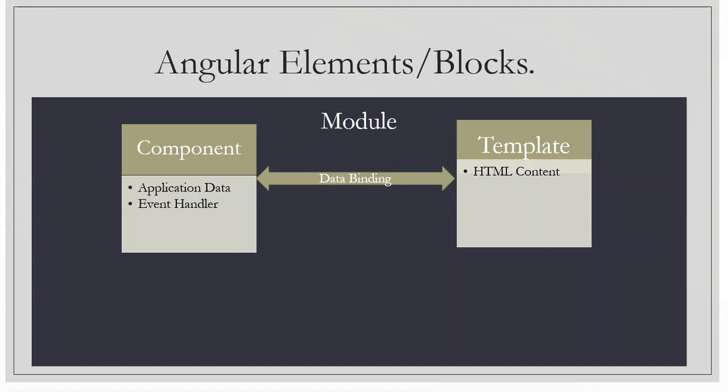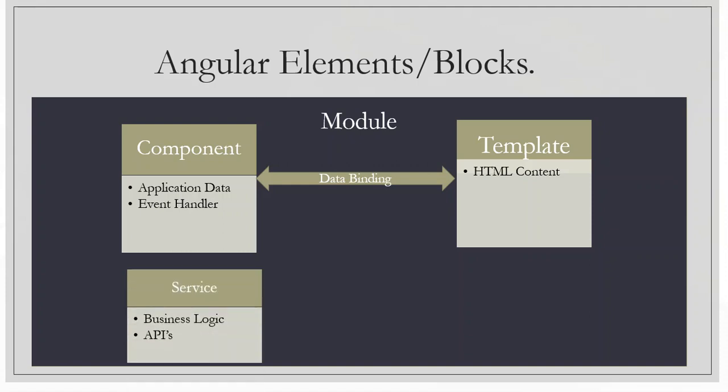A module can be categorized based on the role and based on the functionality. So a module is basically used to club one kind of feature. A module also contains services and directives as well. Okay, so we can say a module is a complete feature which contains multiple components, services and directives. So as we are talking about services, our next element is services.